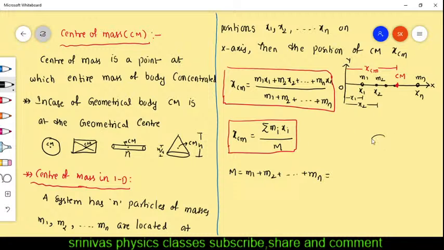For example, this is a body. This body has many particles like m1, m2, m3 and mn. The whole body mass is capital M. Then we write capital M is equal to the sum of all these particles' masses, and we can take this as the mass of the system. Capital M is the mass of the system.